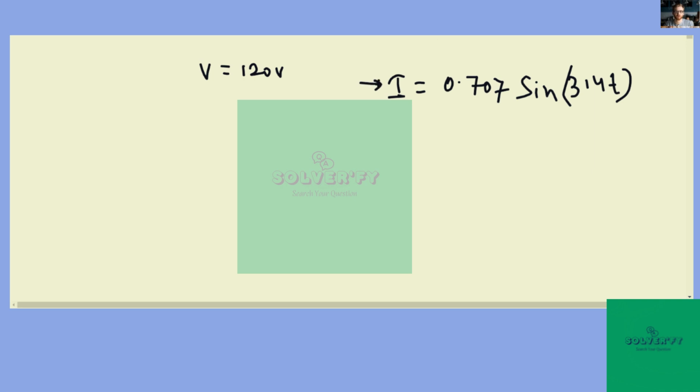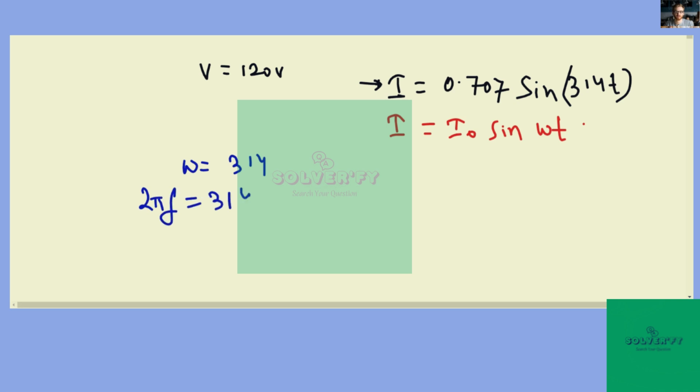So here we compare the equation of current with the standard equation, that's I naught sine omega t. So comparing, we observe that omega is 314, and omega can be expressed in terms of frequency as 2 pi f. So 2 pi f will be 314. So that implies the frequency here will be 314 divided by 2 times 3.14. So that comes out to be 50 hertz.